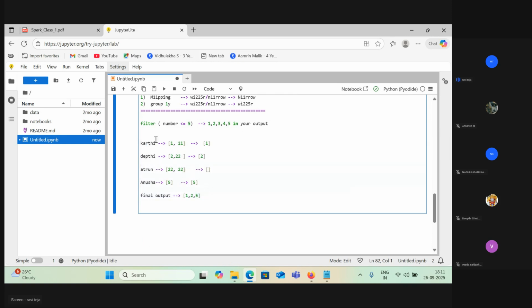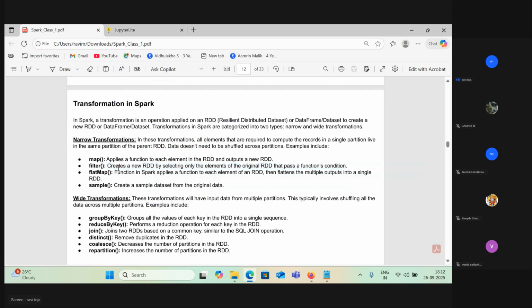Otherwise, if you wanted to count the number of ones, or group by, then Karthik might have gone to Deepti, Arun and Anusha to ask what numbers they have. But we are not doing that. We are just doing filtering. That's why filter creates an RDD by selecting only the elements of the original RDD that pass a function's condition.